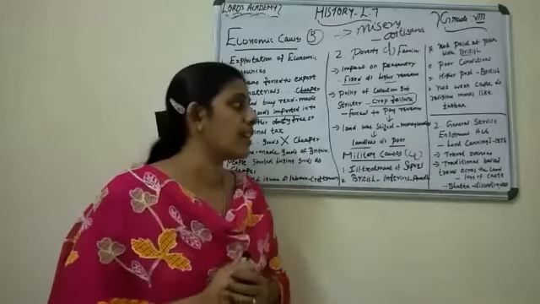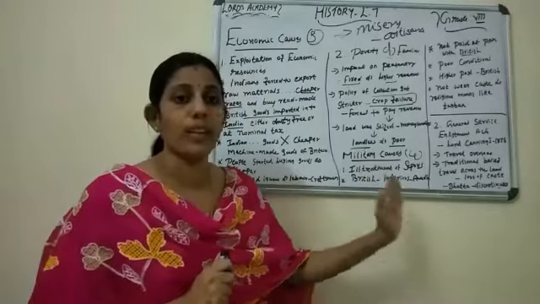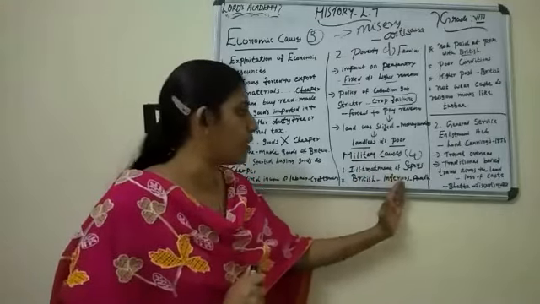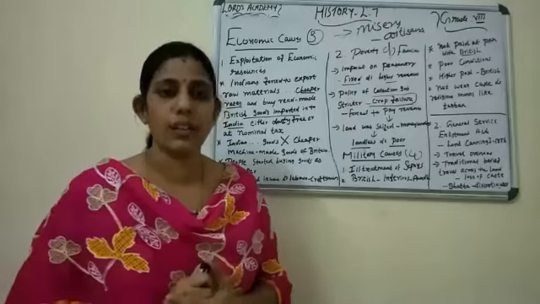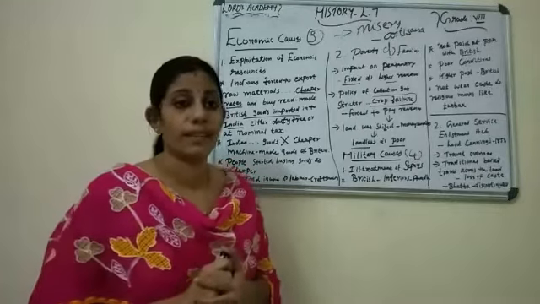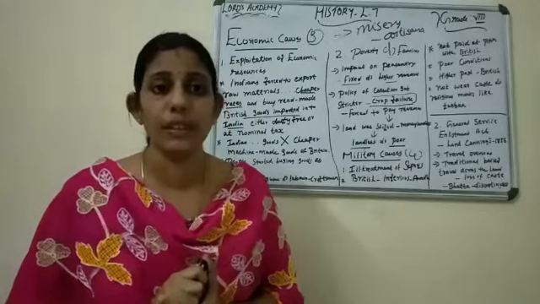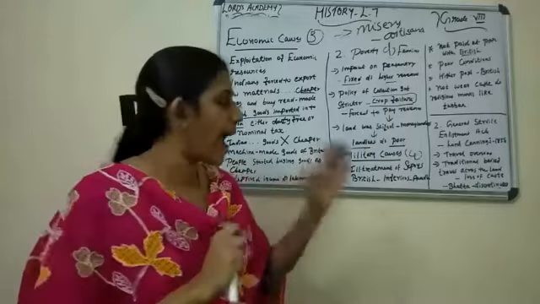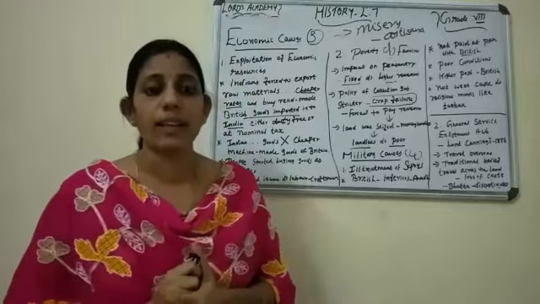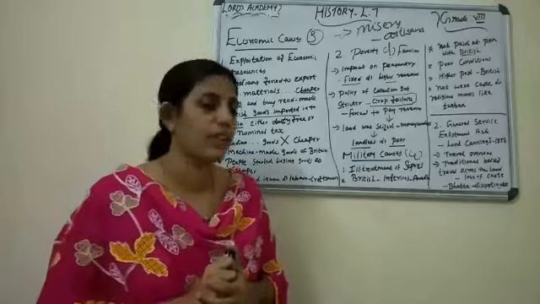Now one more point. These military causes relate to the condition of the Indian soldiers. The first one is about the Indian Sipais, their poor condition, and that they were not getting proper salaries. The second one is about an act introduced by the British under Lord Canning. The act is known as the General Service Enlistment Act, and it was introduced by Lord Canning in the year 1856.